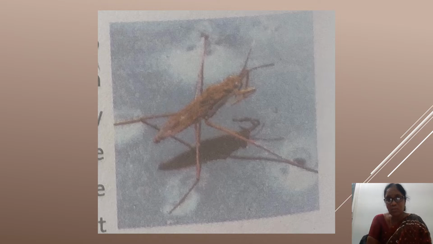It's a pond skater. So what is its food? It eats other insects. How can it find out? ఎలా కనుక్కుంటుంది? With the ripples produced by the other water insect. Insect produce చేస్తుంది కదా ripples, అలా disturbances on water. With those disturbances in water, with those ripples, it can calculate the distance. It can detect the distance and goes for it and eats. That's about pond skater. We find this on water. నీళ్ళ మీద ఉంటాయమ్మా ఇవి.